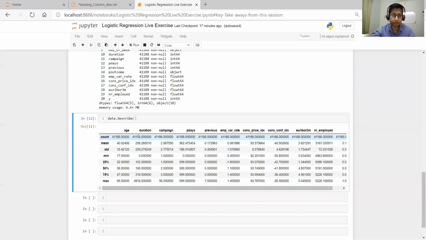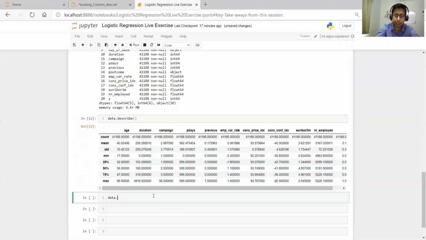And then we have something called duration, and then campaign, pdays, previous, employment variation rate, all those variables. We have already understood these variables. So this is the data, and let's move further. Then we want to know whether there are any missing values available in the data set. So we'll just run this.